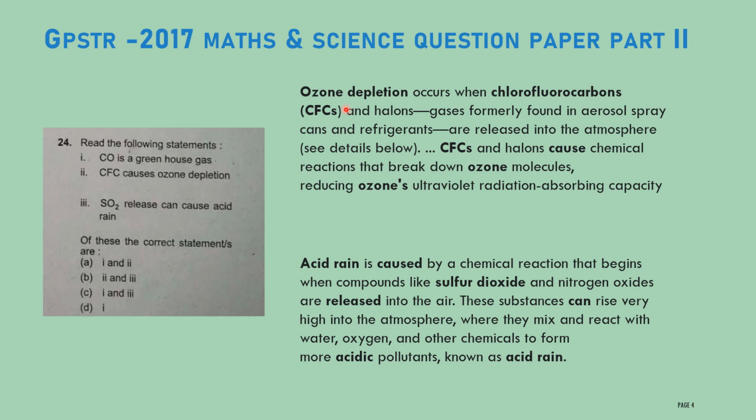Why does it happen? Let us see here. Normally, harmful gases are present in the atmosphere, produced from human activities. Among these, the important ones are chlorofluorocarbons and halogens. These two gases are found in aerosol spray cans and also refrigerants.